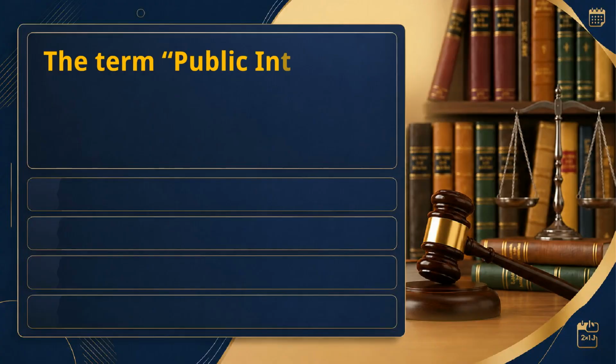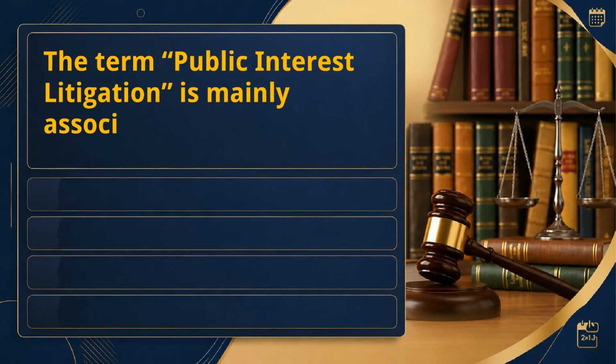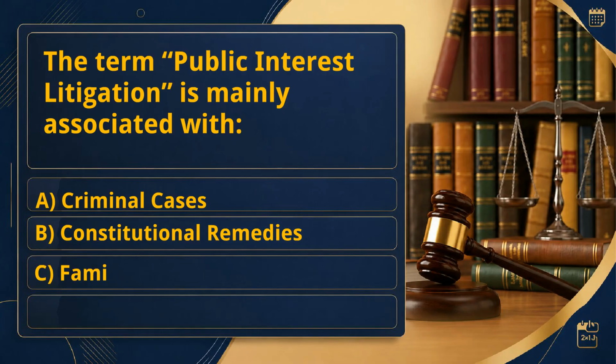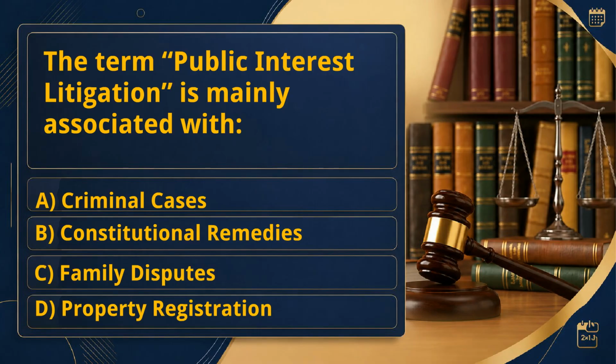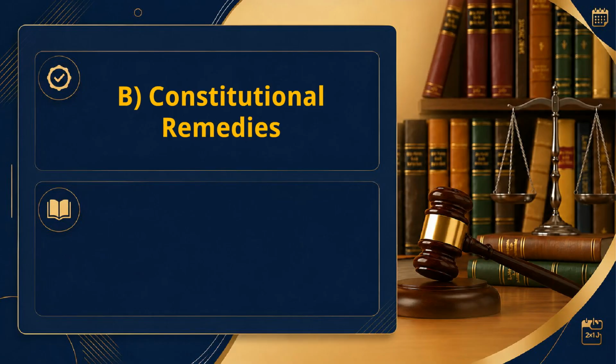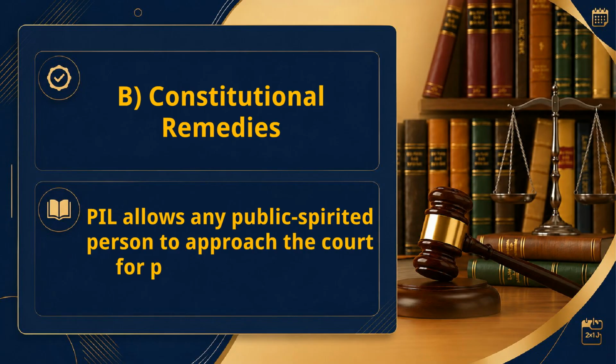The term public interest litigation is mainly associated with: A. Criminal cases. B. Constitutional remedies. C. Family disputes. D. Property registration. Right answer: B. Constitutional remedies. PIL allows any public-spirited person to approach the court for protection of public interest.